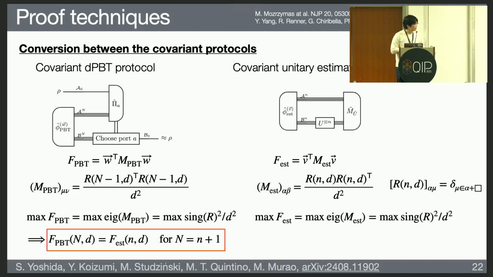So its maximal fidelity is basically given by the maximal singular value of this matrix R. If you choose the parameters in a nice way, then we can show that these optimal fidelities are the same. And also, we can convert the maximal eigenvectors by just applying the matrix R.